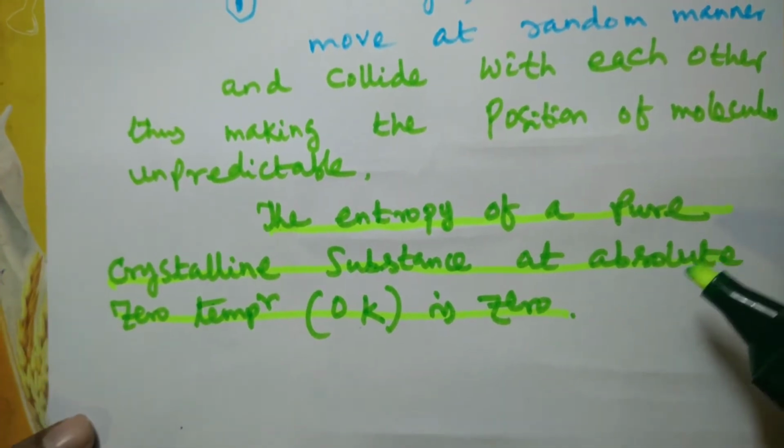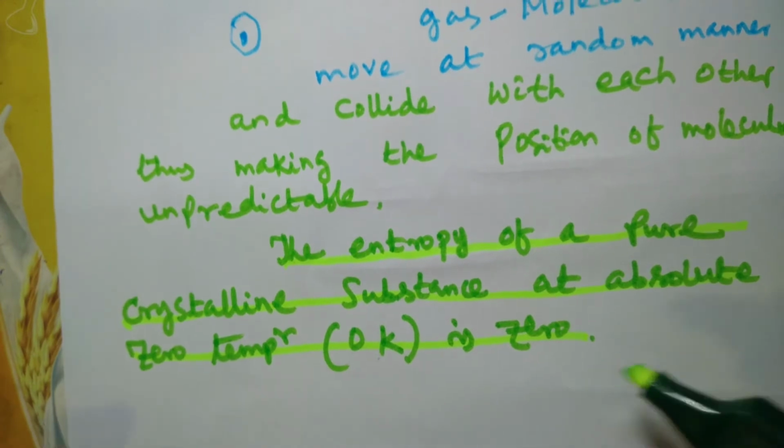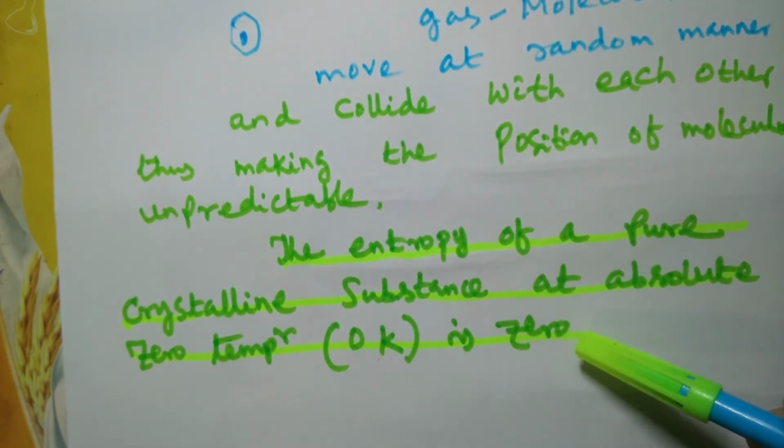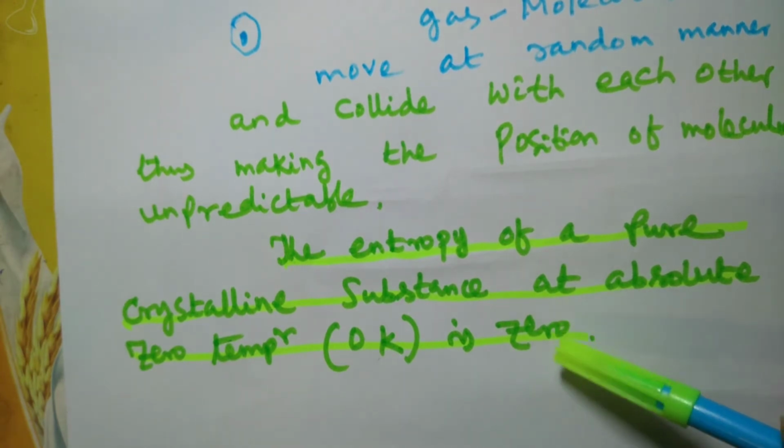The entropy of a pure crystalline substance at absolute zero temperature is 0. And actually, this provides a reference point for determination of absolute entropy at a certain state. So we must know that the absolute entropy of a pure crystalline substance at absolute zero temperature, 0 Kelvin, is 0, because the molecules become motionless at this temperature. This must be a solid, and it is at 0 Kelvin.